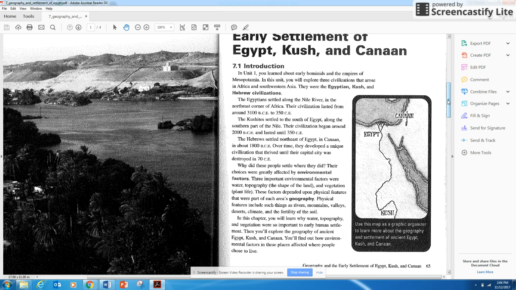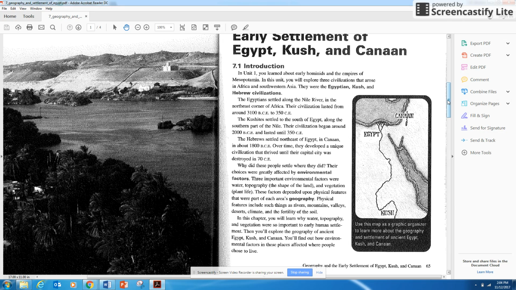(7.1) Introduction. In Unit 1, you learned about early hominids and the empires of Mesopotamia. In this unit, you will explore three civilizations that arose in Africa and southwestern Asia. They were the Egyptian, Cush, and Hebrew civilizations. The Egyptians settled along the Nile River in the northeast corner of Africa. Their civilization lasted from around 3100 BCE to 350 CE.